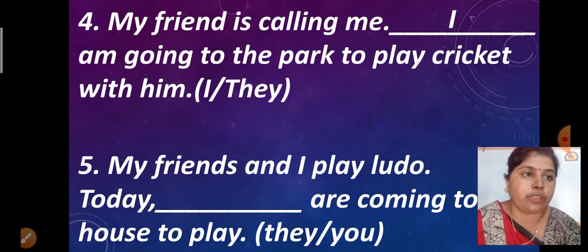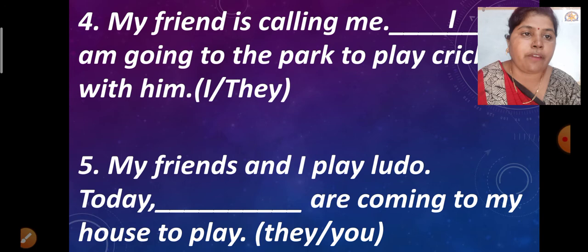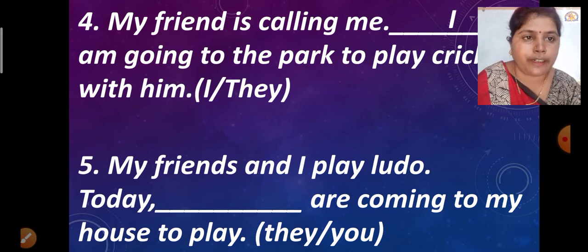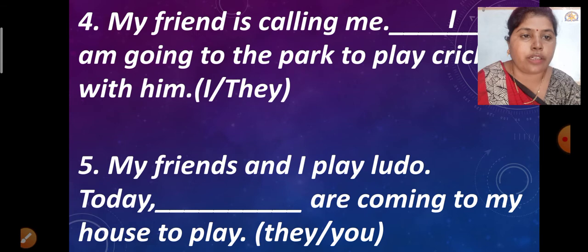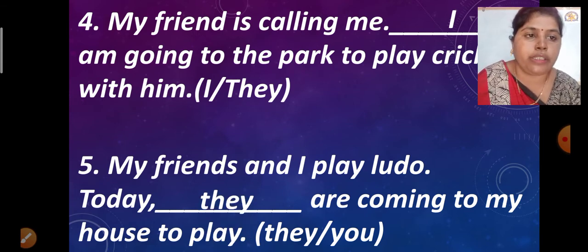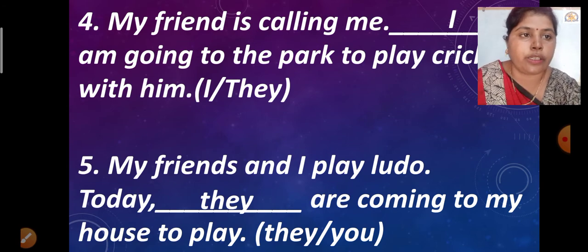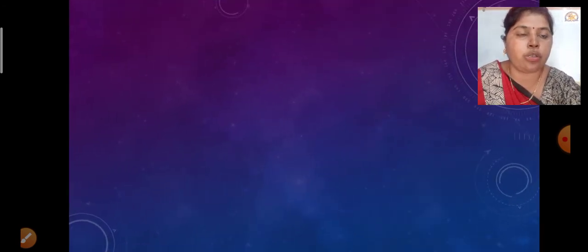Now the next sentence is: my friends and I play Ludo. Blank are coming to my house to play. So for my friends, these are plural, so it should be they. They are coming to my house to play. So in this way you have to solve this exercise.